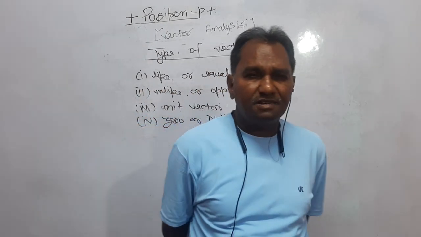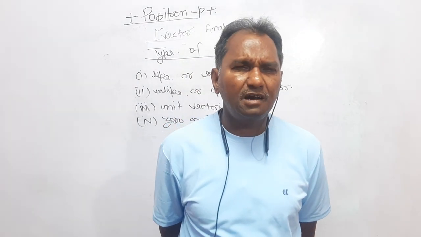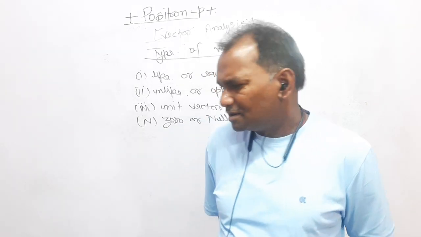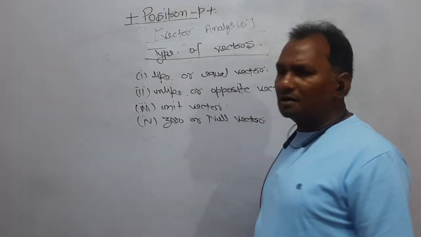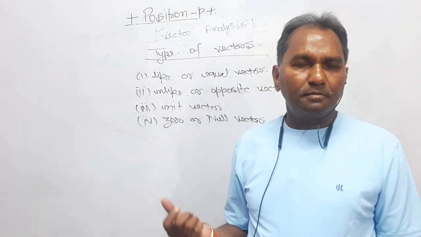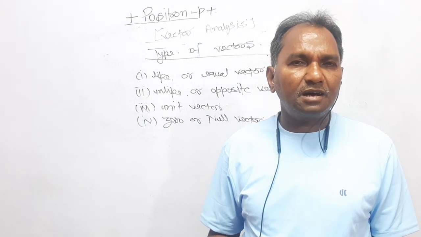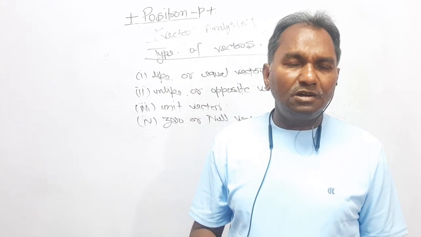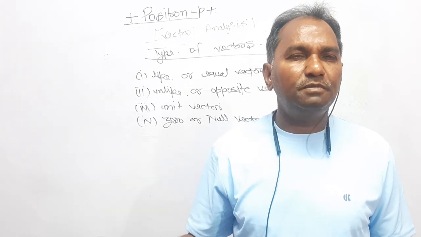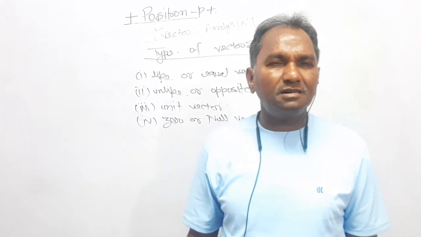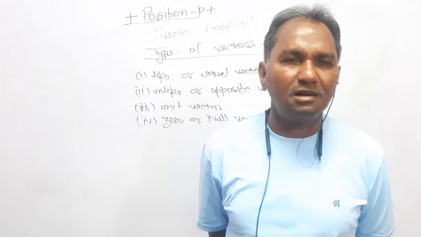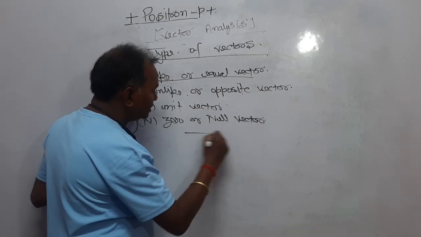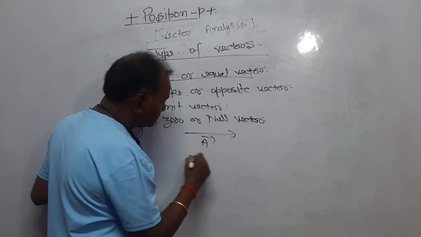As I initially said, a vector is a physical quantity to represent which we need magnitude as well as direction. From the name it is clear that two equal vectors have equal magnitude. But for vectors to be equal, not only the magnitude but also the direction should be the same. If two vectors have equal magnitude and direction, then they are said to be equal vectors. For example, for like or equal vectors, let one be vector A and another be vector B.